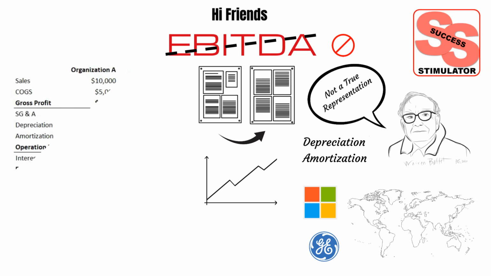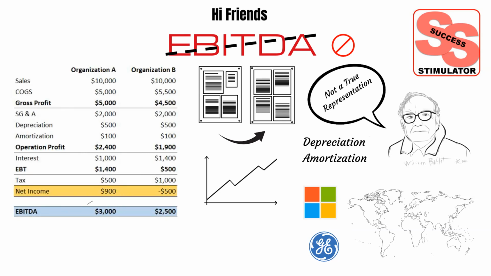Look at this example. Organization A gives the EBITDA of $3,000 and Organization B gives the EBITDA of $2,500. Note the EBITDA margin is 30% and 25% respectively. Now the Organization B EBITDA margin looks like 25%, which is good for an organization as per the standard, but the net income reflects negatively, which is minus $500. This could be one of the reasons it sometimes does not give the right picture.